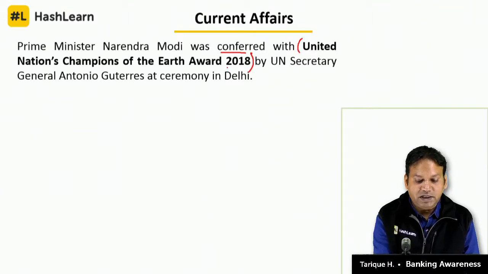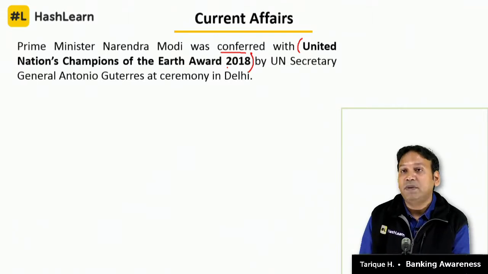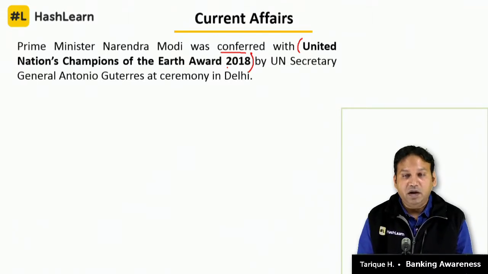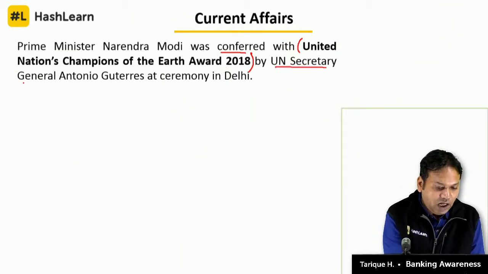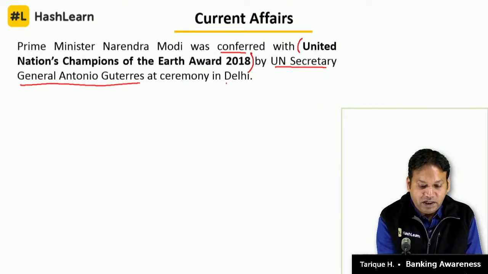Next is Prime Minister Narendra Modi was conferred given with the United Nations Champions of the Earth Award 2018. तो ये भी काफ़ी न्यूज़ में था, headlines था in newspapers because of the kind of role he has played in removing plastic pollution, particularly the steps taken by India in banning single-use plastics and other such steps taken by our Prime Minister to improve the environment. For his active participation in improving global environment and reducing pollution in India, he was conferred with the United Nations Champions of the Earth Award 2018. By whom? By the UN Secretary General Antonio Guterres at a ceremony in Delhi.